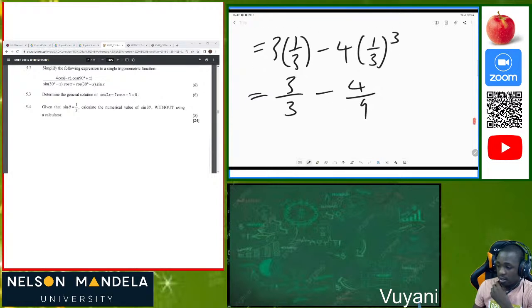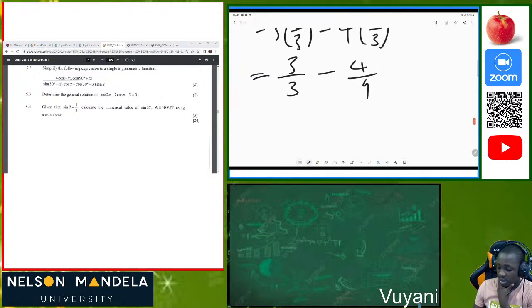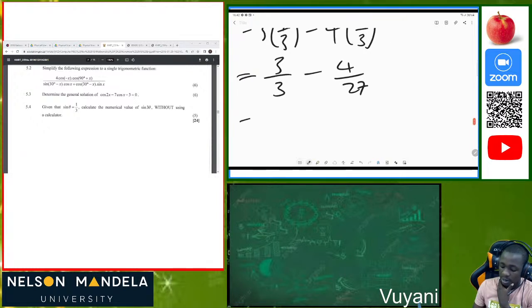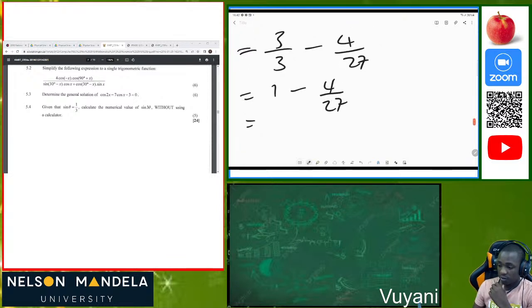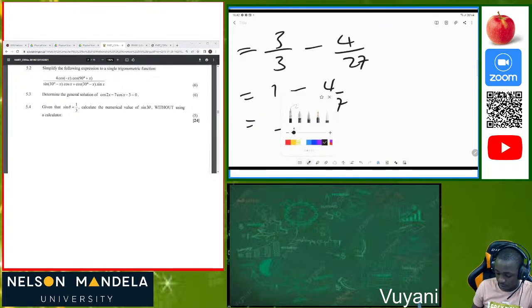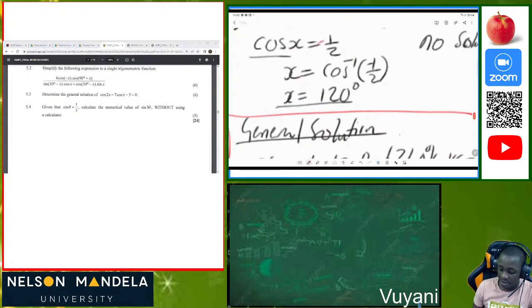Yeah, it's 3 cubed, not 3 squared, which is 27. Sorry. Then we have 1 minus 4/27. Always use your calculator here. Then 27 is the common denominator, 27 minus 4, so it's going to be 23/27. Oh, that one was quite horrible. It was quite long, but let me just redo it.